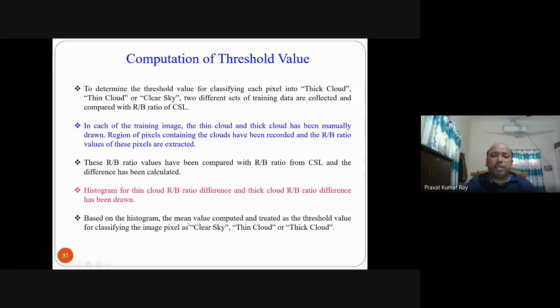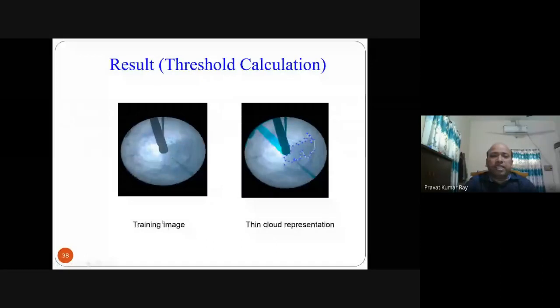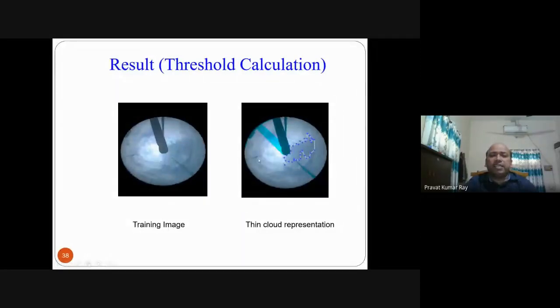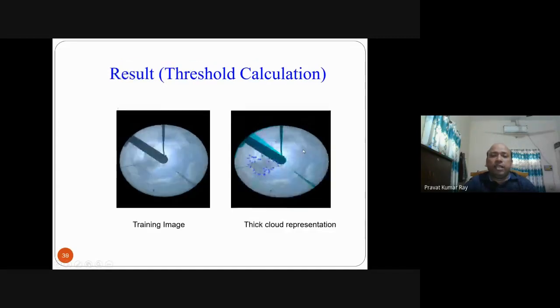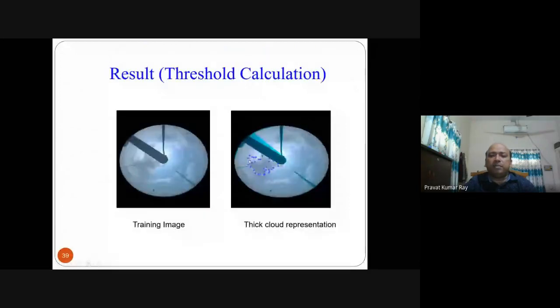From the histogram, you have to find out the mean value. Based on the histogram, the mean value is computed, and you have to find out the threshold value for classifying 3 categories. How to find out this thing here? This is a training image. You have to patch the image like this, and this is a thin cloud, then for each image pixel, what is the R by B ratio, that you have to find out. Then for thick cloud, say this is a thick cloud, for each image pixel you have to find out the R by B ratio.